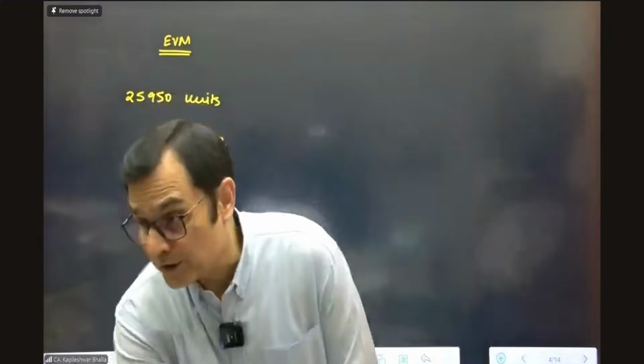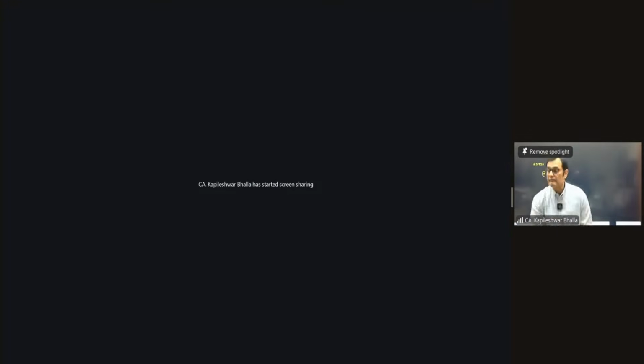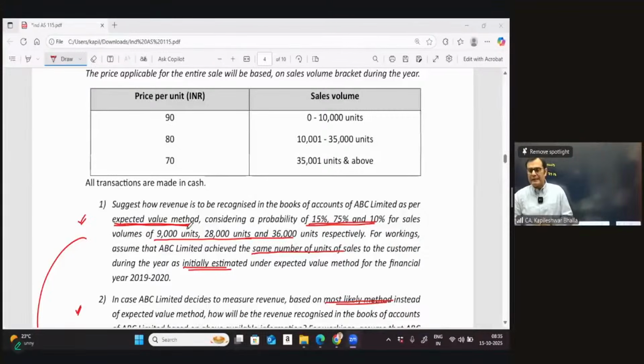Now, if you go back to the question and look at the slab, I will just share the slabs for the time being. In this particular case, you can see that the first slab is for 10,000 units. So that means every time the company is selling up to 10,000 units, they will be getting a collection at the rate of 90. So we can split that 25,950 into two components, the initial 10,000 units, and then the balance, which is 25,950 minus 10,000. In this case, the collections will be at a different rate.